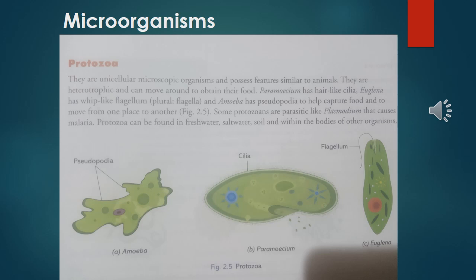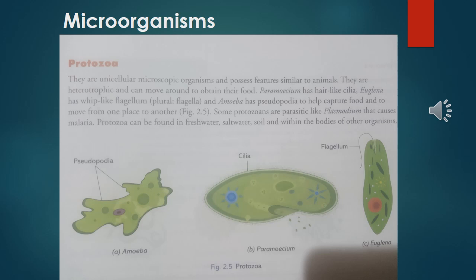food from the surroundings. Some protozoans are parasitic, like Plasmodium. Remember, it is parasitic. Parasitic means they live on another living organism's body and take their nutrition from its body.